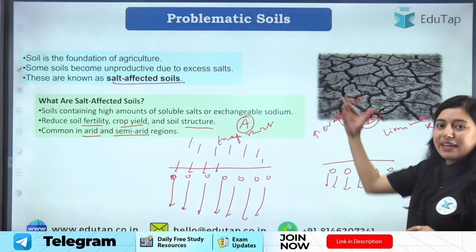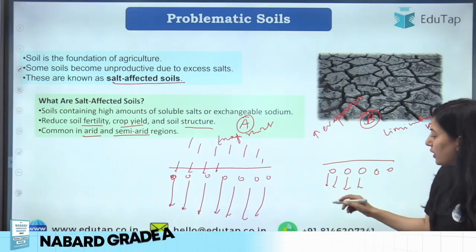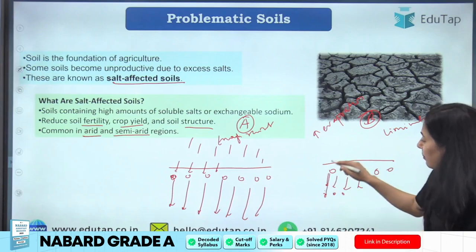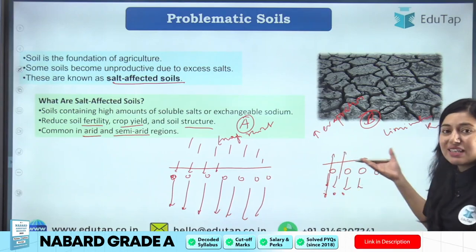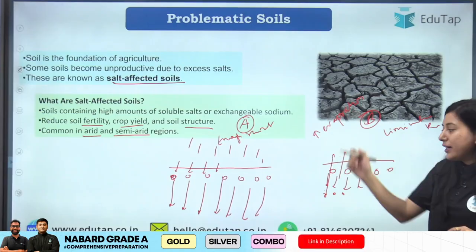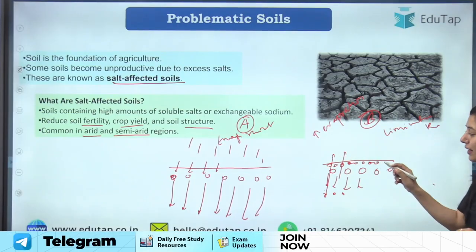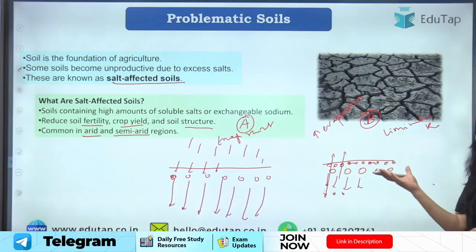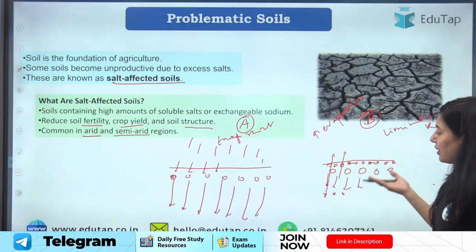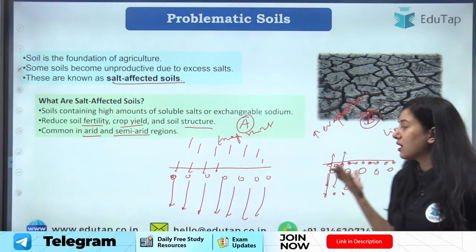Okay, temperature is high, rainfall is not happening, right? Temperature will be high, evaporation will be high. So whatever salt is present in the soil will come out onto the surface along with water. Water will get evaporated and salts will remain deposited here, and all your salts will come to the surface, right? So salts will come to the surface, and so there will be a problem of excess salts in our top